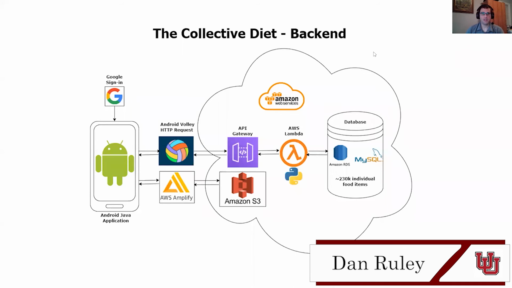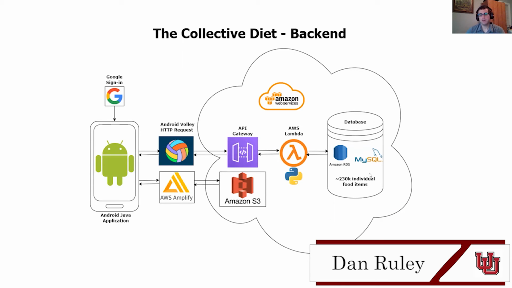Hi, this is Dan, and I'm going to talk about the Collective Diet backend and tech stack. So it is an Android Java application, and we use Google authentication mainly just to track unique users with the food log items and other things in the database. We don't harvest any user data. We don't even store their email. It's really just a unique identifier for each user so we can help them track their food log items and everything.